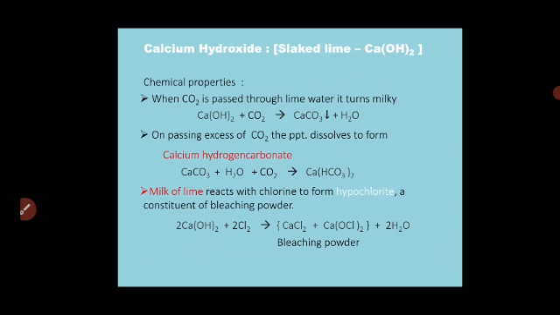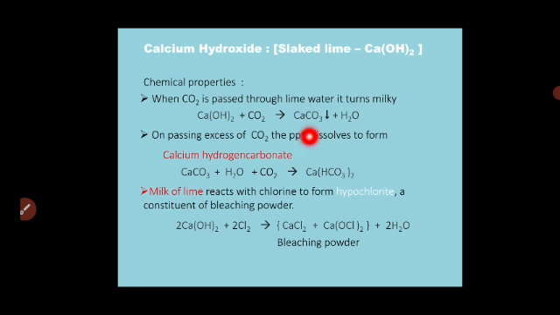So when carbon dioxide gas is passed through the aqueous solution of slaked lime, that lime water turns milky because of formation of calcium carbonate, in the form of a precipitate, and hence that lime water turns milky.